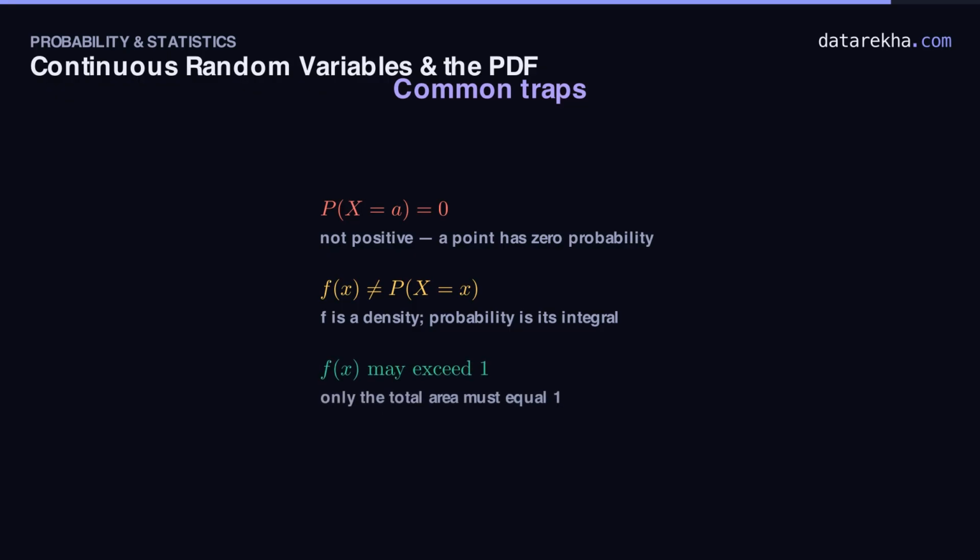Trap 3. Insisting the curve stay below 1. It needn't. The density can rise as high as it likes. The single unbreakable rule is that its total area equals 1. Trap 4. For a uniform, writing 1 over (b minus a) and stopping. Incomplete. You must say where it applies, between a and b, and that it's 0 everywhere else.